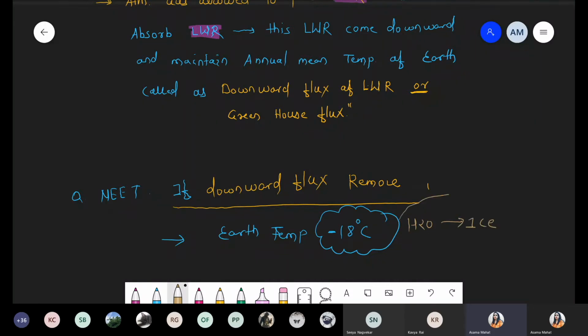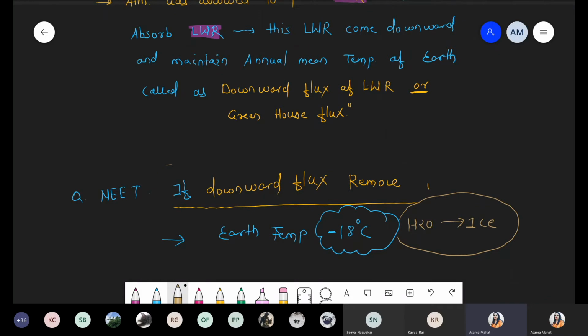And we know that the first major component present in all living organisms is water. And slowly whatever water is present in living organisms is converted into ice. So it is a very bad effect. The annual mean temperature of the earth's surface should be at the optimum temperature, and this maintenance is done by one component, that is the downward flux. It is also called the greenhouse flux, which is responsible for maintaining the annual mean temperature.